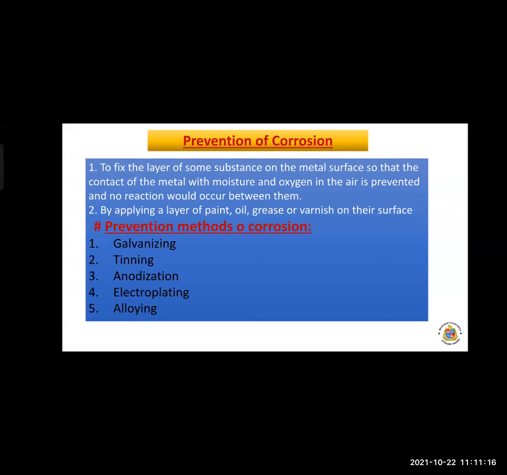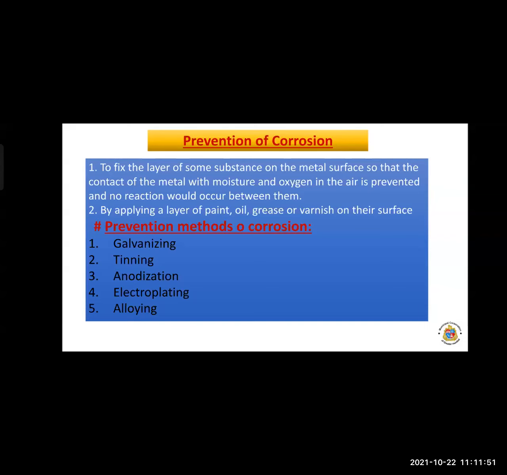First is to fix the layer of a different substance or different metal on that metal.